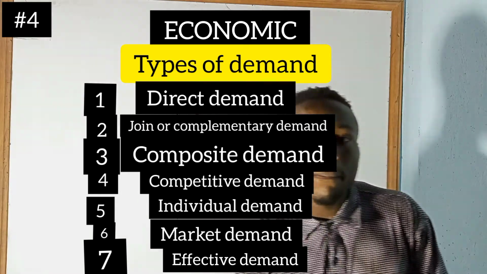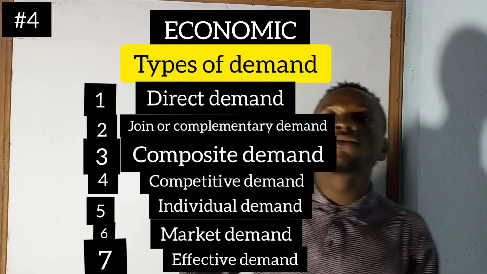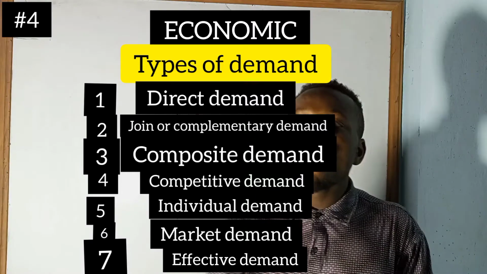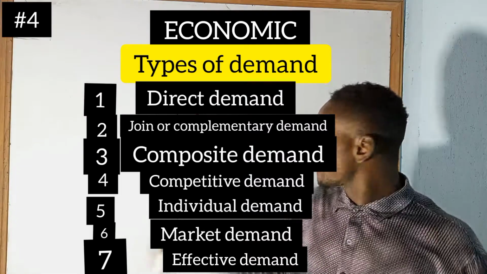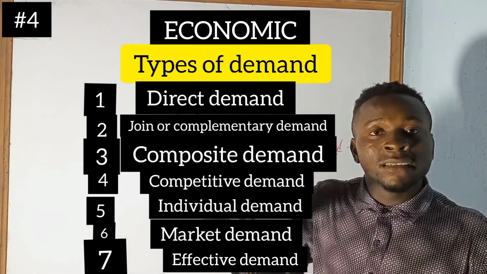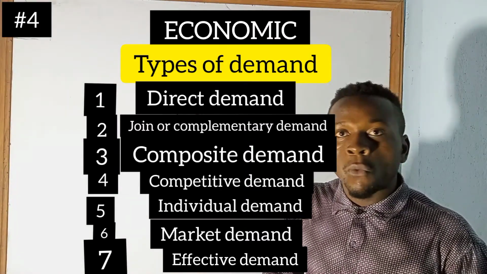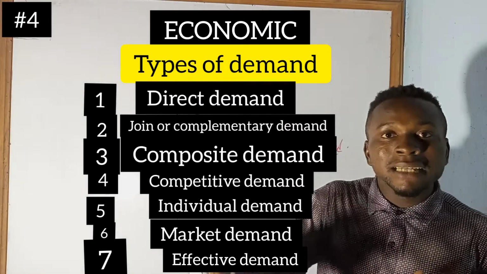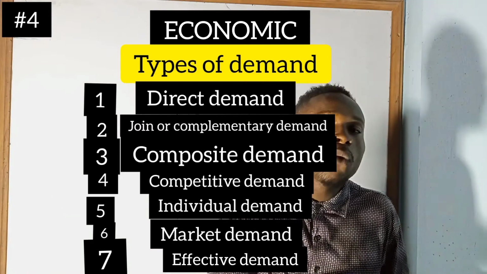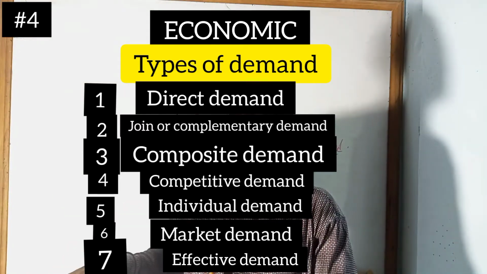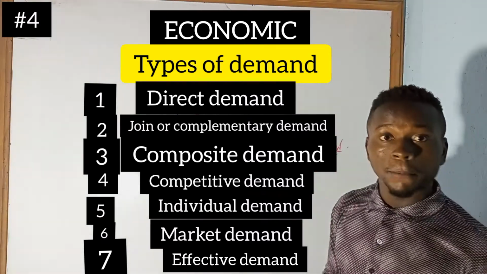If there is an increase in the price of meat, it will lead to a fall in the quantity demanded and therefore lead to an increase in the demand and price of fish. So people will demand more fish. So competitive demand explains the competitive nature of goods and services in the market. That is, when the price of a good that is demanded has increased, the individual diversifies to the other good which is cheaper. That is what is known as competitive demand.